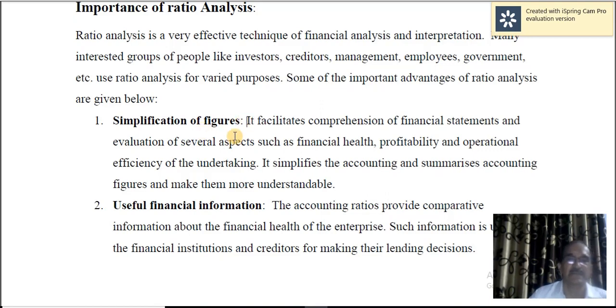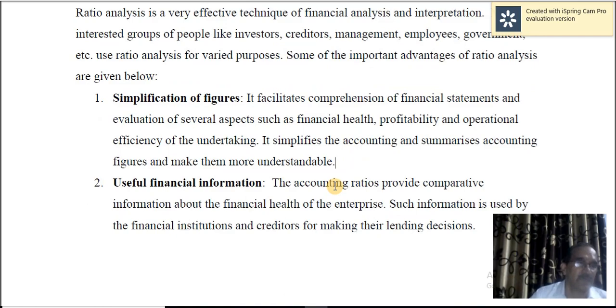On the other hand, if it is 25-30%, definitely it shows that the concern is making a lot of profits. It facilitates comprehension, understanding of financial statements and evaluation of several aspects such as financial health, profitability, and operational efficiency of the undertaking. It simplifies the accounting and summarizes accounting figures and makes them more understandable.